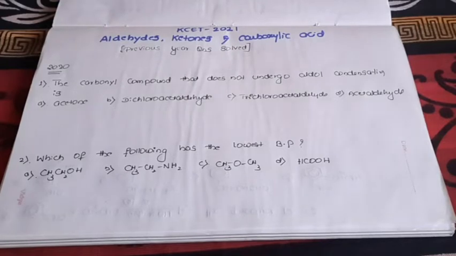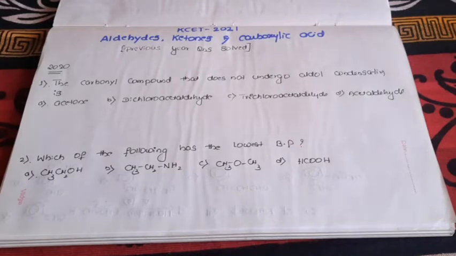So this video is about aldehydes, ketones and carboxylic acids, where I'm going to solve previous year questions, only the questions from 2020. In the previous video I was discussing haloalkanes and haloarenes, and I have already done most of the videos on different topics of previous year questions. I'll mention that in my description box, even the haloalkanes and haloarenes I have discussed. That video link I'll mention.